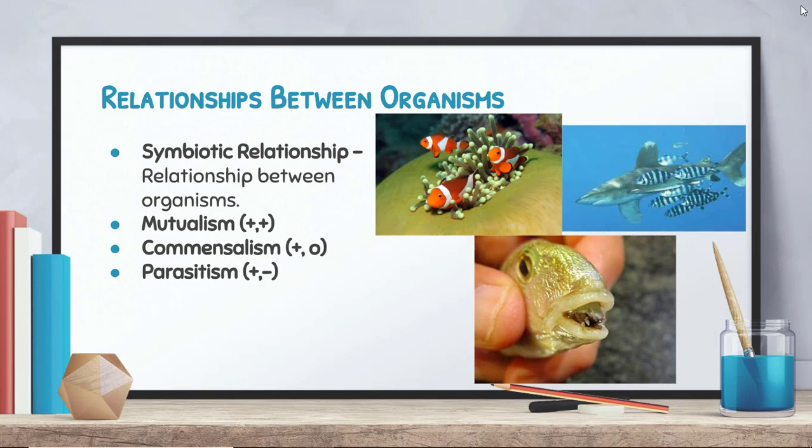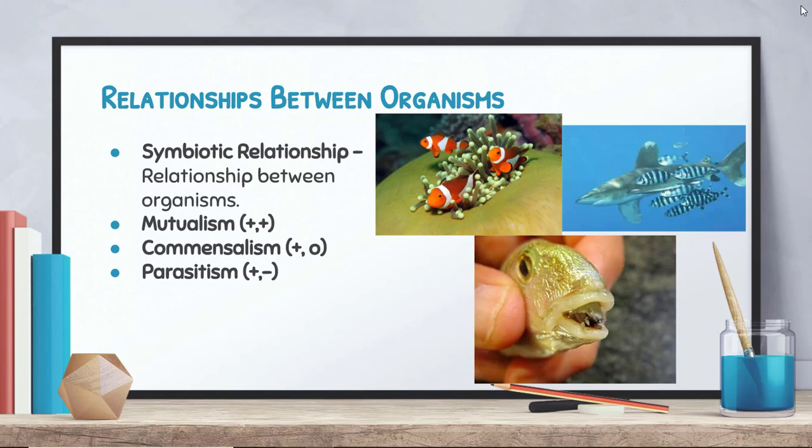So let's talk a little bit about some different relationships that exist between organisms. All the relationships we're going to look at are what are known as symbiotic relationships. Those are just simply relationships that exist between different organisms. One of them we're going to look at is what's called mutualism. Mutualism is a symbiotic relationship where both organisms benefit.